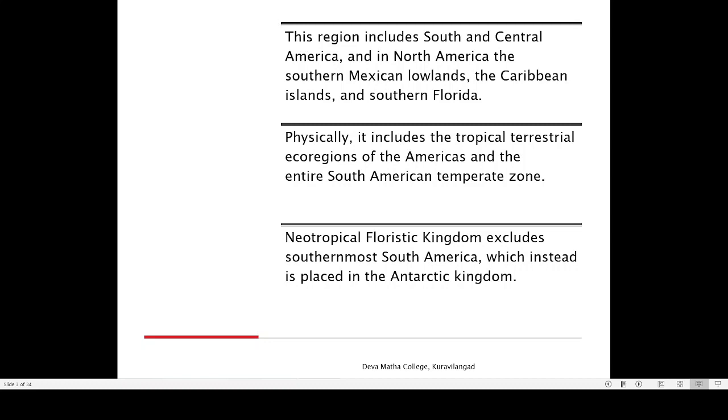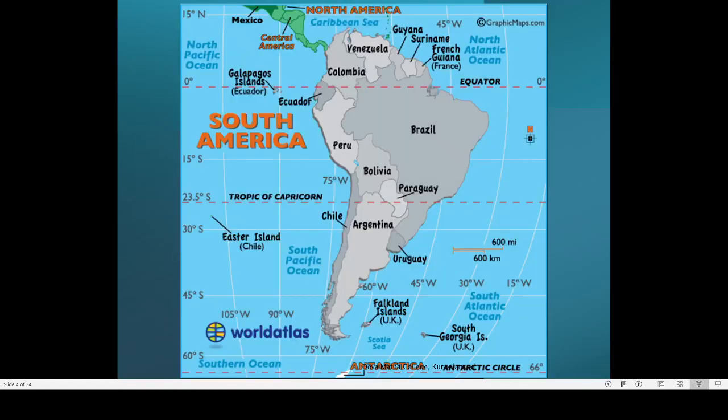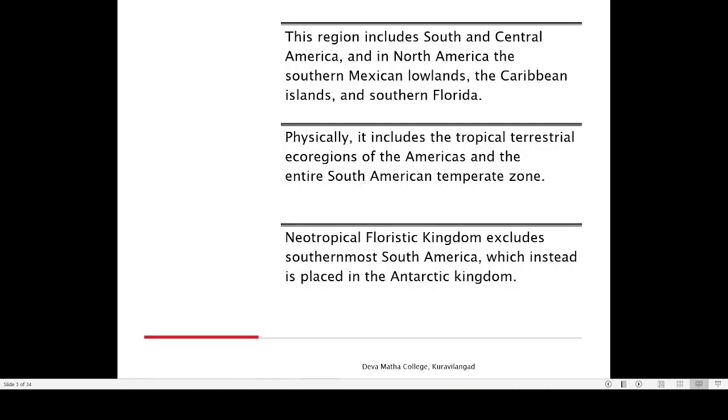So there is a lot of similarity between the floristic kingdom and the faunistic zoogeographic realms. But in the case of this Neotropical realm, the southern portion of South America is placed by botanists in the Antarctic plant kingdom, or Antarctic forest kingdom. There is also some difference. Then physically it includes tropical terrestrial regions of America and the entire South American temperate zone.